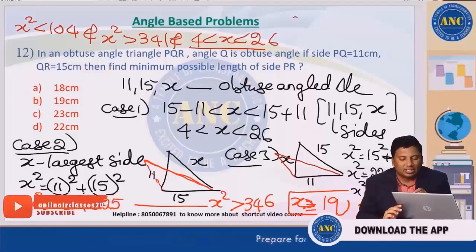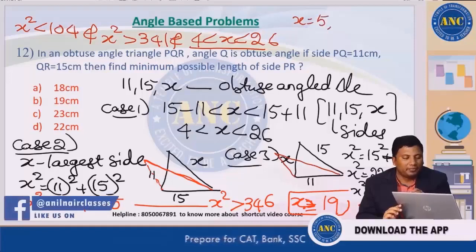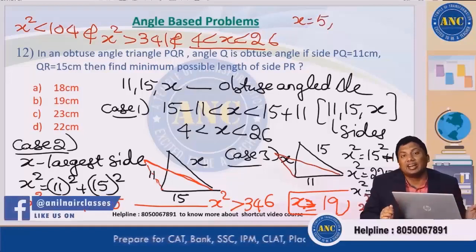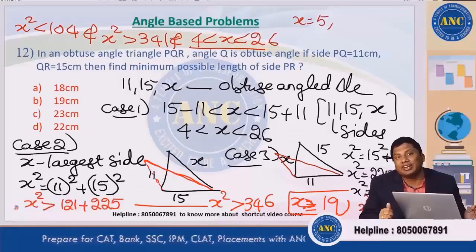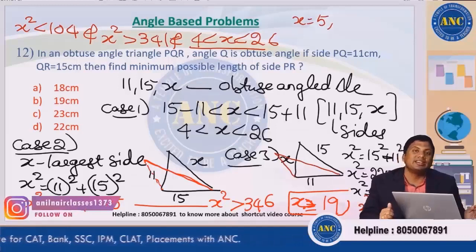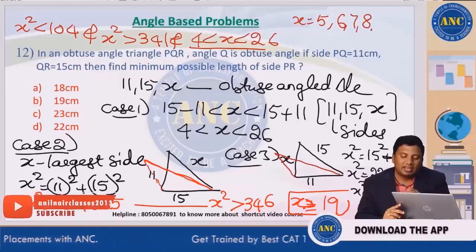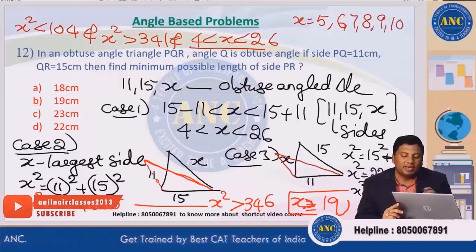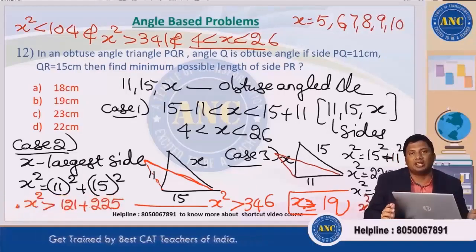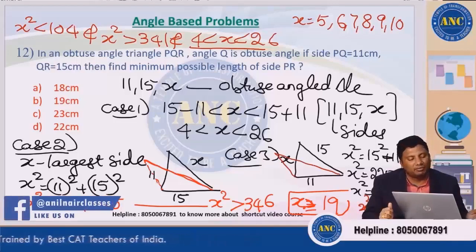4 less than x, that means x can take 5. X square is less than 104. 9 square is 81. 10 square is 100. So the answer is 5, 6, 7, 8, 9, 10. 100 is less than 104.